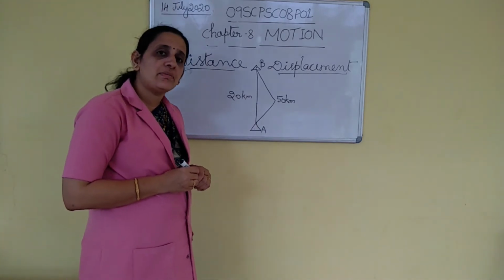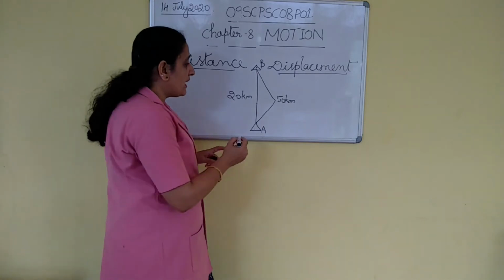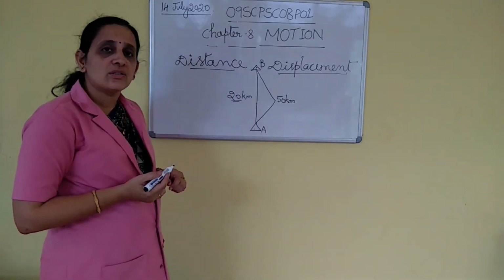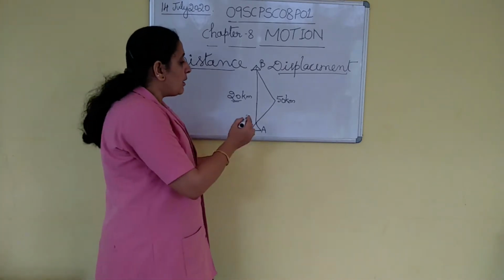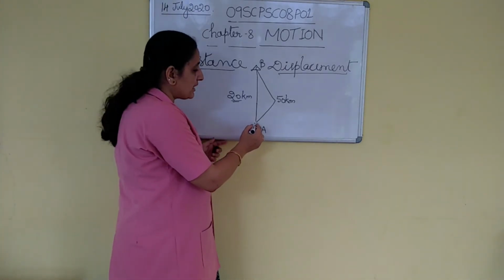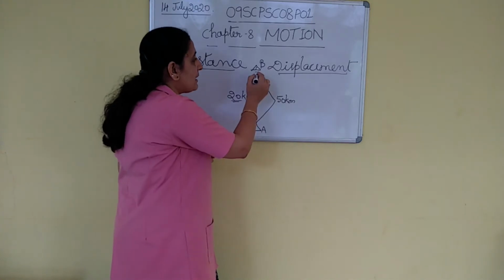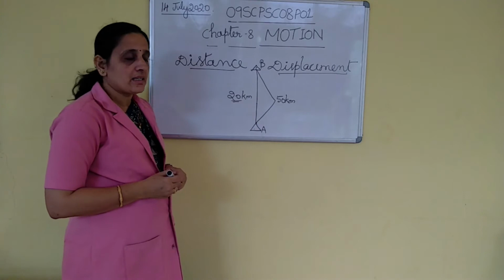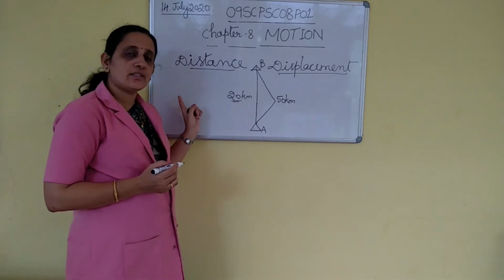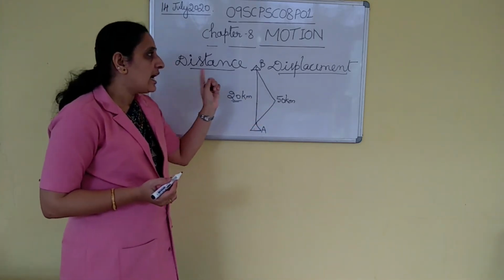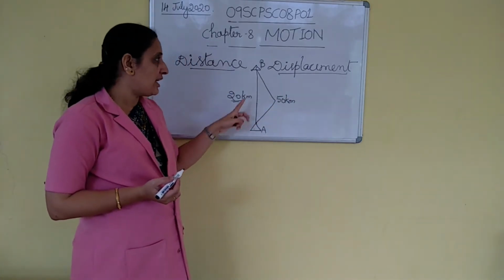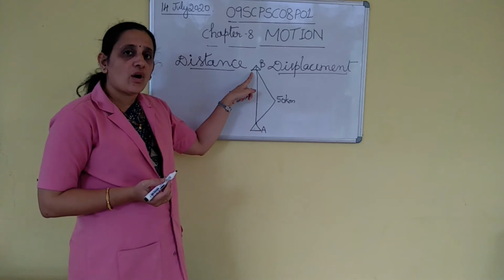But what is the minimum distance between your home and your friend's home? That is 20 kilometers. That is the displacement. So, what is displacement? The minimum distance between the initial point and the final point of the object is displacement. So, distance is the length of actual path covered by an object and displacement is the minimum distance between the initial position and final position of an object.